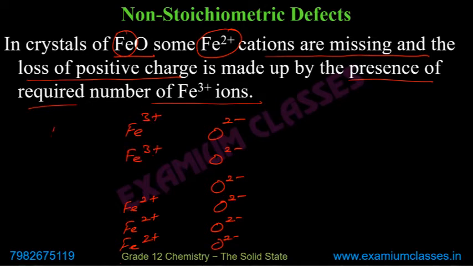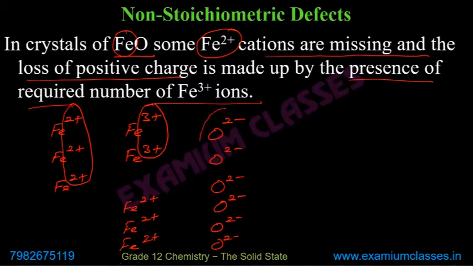Because if you remove 3 Fe2+, the total positive charge you removed was +6, and that can be provided by only 2 Fe3+. So it means for these 3 oxygen atoms, now you don't have 3 iron atoms. You have only 2 iron atoms for 3 oxygen atoms.